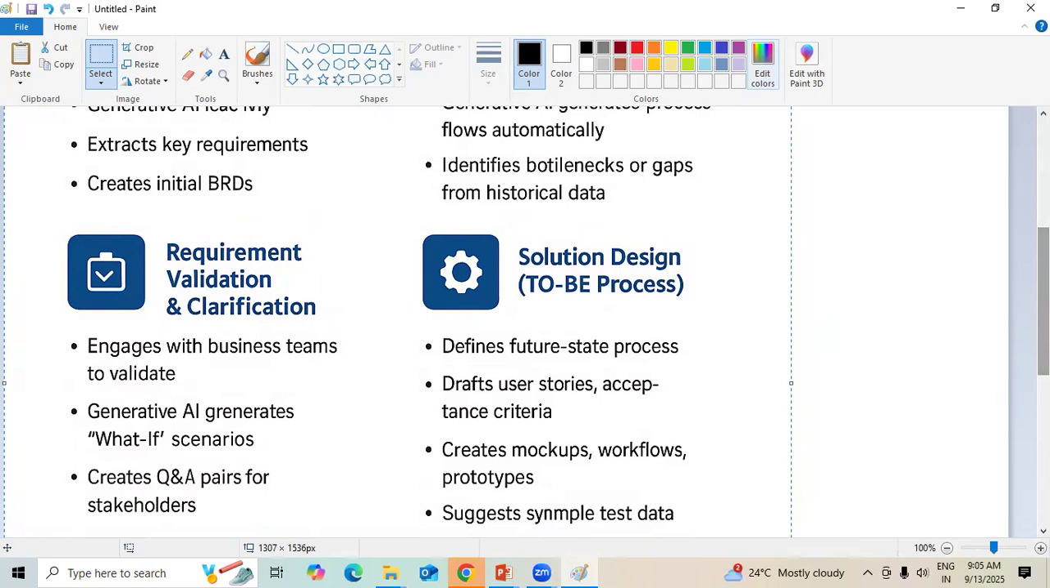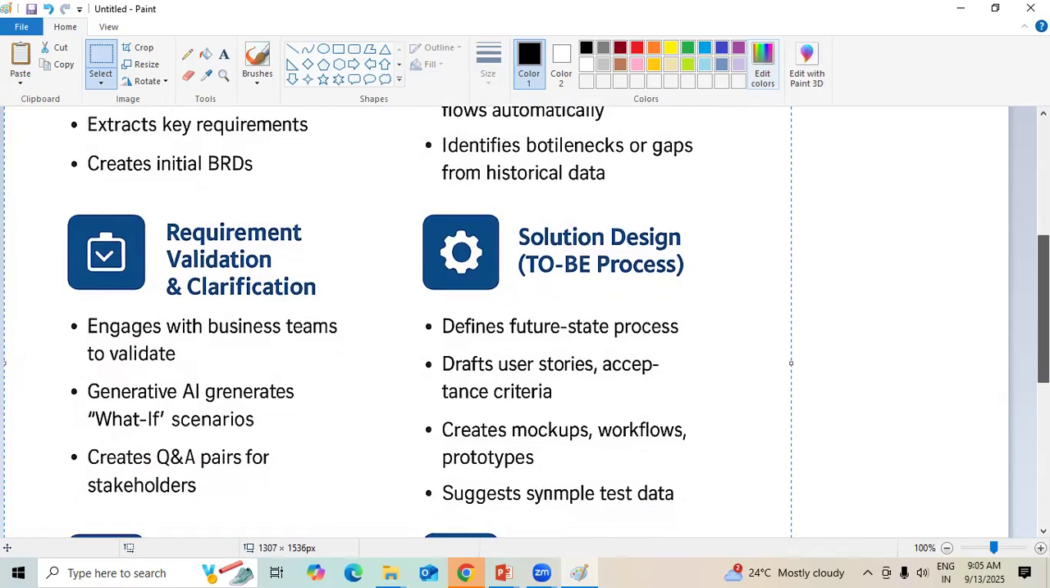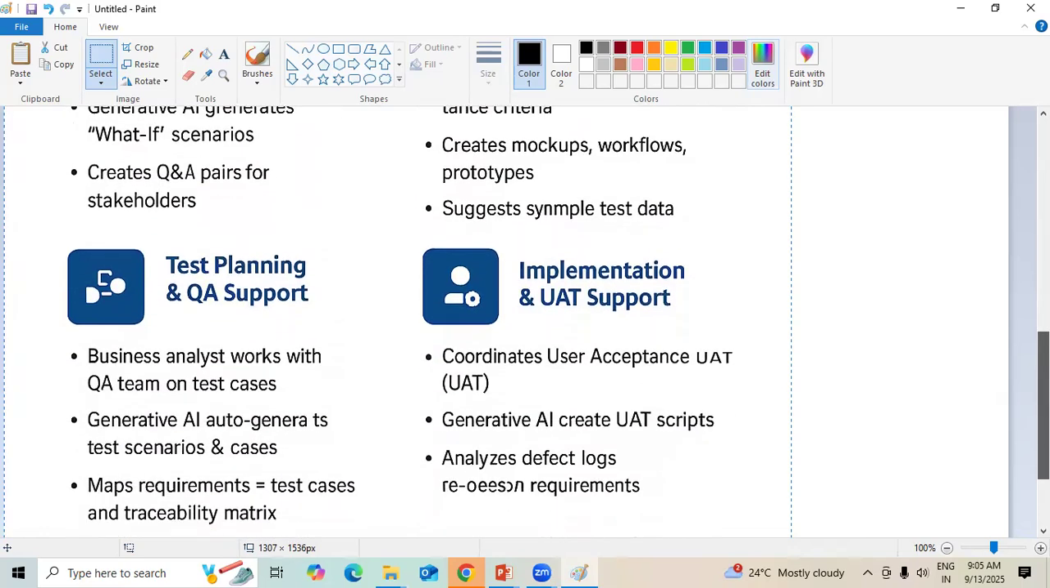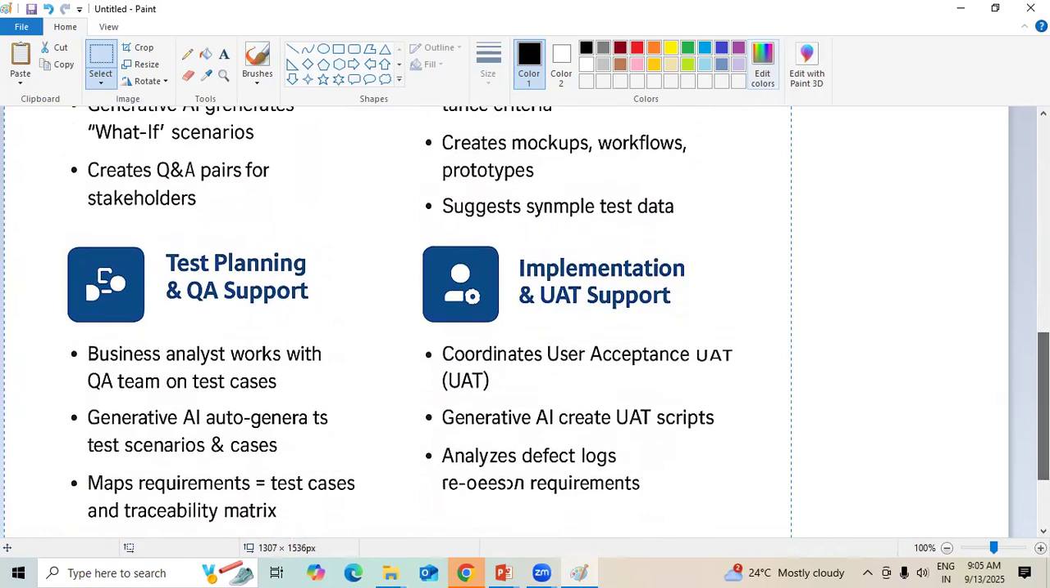But using generative AI, we can draft user stories and acceptance criteria. To create mock-ups and workflows, we normally use tools like Balsamiq to draw them, and that can even be done using generative AI. It can also suggest whatever test data is required, everything, by itself.